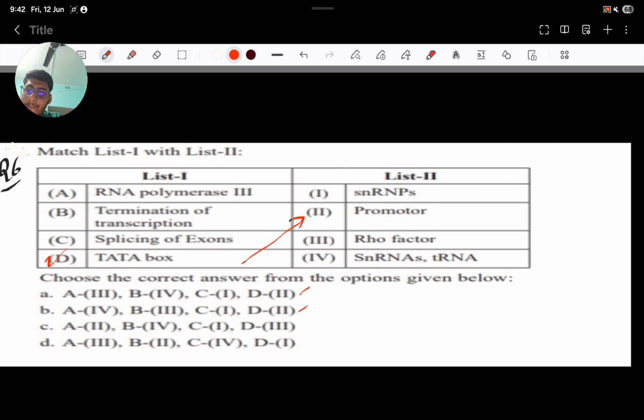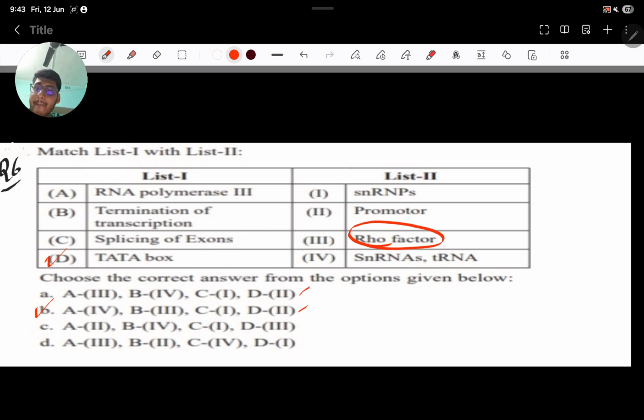Then see, termination of transcription. You would have known that termination of transcription occurs because of the rho factor. There is a factor named rho factor. When this term rho factor comes, you must remember the termination of transcription will occur. Okay, so B3 will be the answer. See, where is B3 present? In this option, D2 and B3. Obviously, that would be your answer.